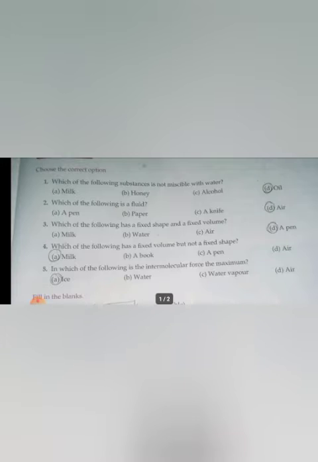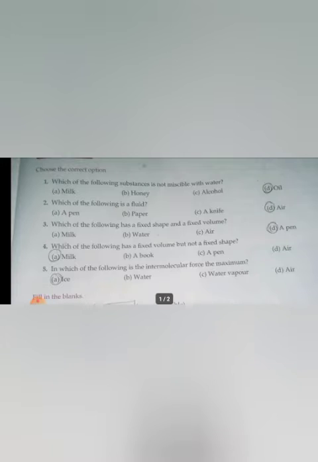Answer is oil. Which of the following is a fluid? Fluid means kind of liquid. Okay. Pen, paper, knife, air. And the option is air. Air can flow from one place to another, isn't it?